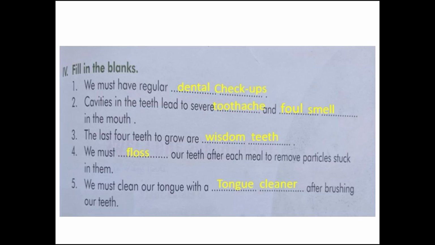Our next exercise is fill in the blanks. Number 1. We must have regular dash. Answer is dental checkups. Number 2. Cavities in the teeth lead to severe dash and dash in the mouth. Answer is toothache and foul smell. Number 3. The last 4 teeth to grow are dash. Answer is wisdom teeth.